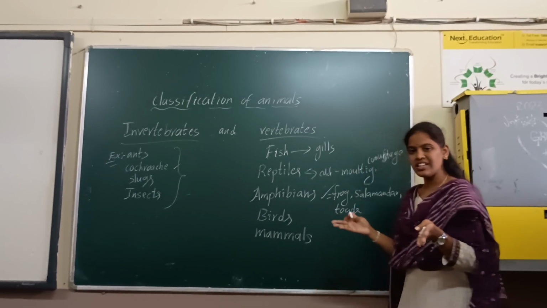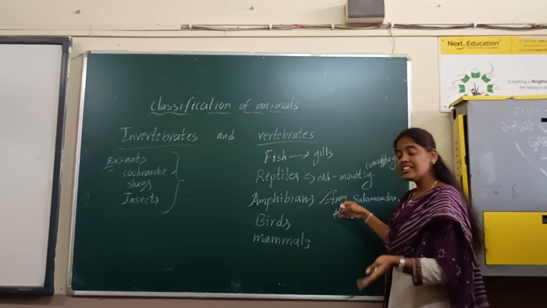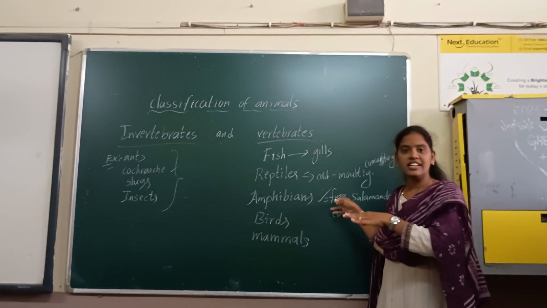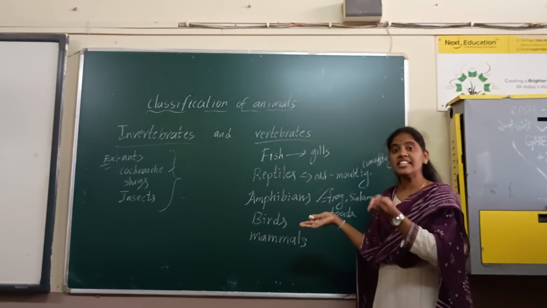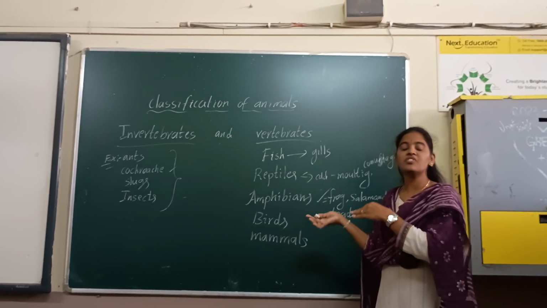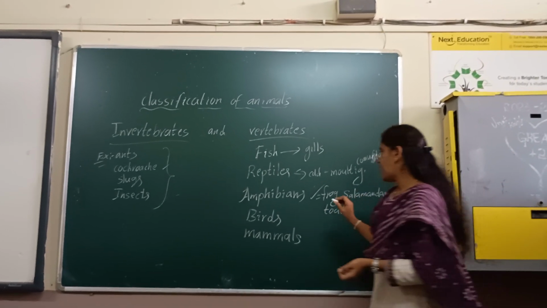During our life, a frog is living on the land, living in water also. That's why when it is living on the land, at that time the frog breathes with the help of its lungs. When it is living in water, at that time it breathes with the help of its moist skin. So this is about the amphibians.